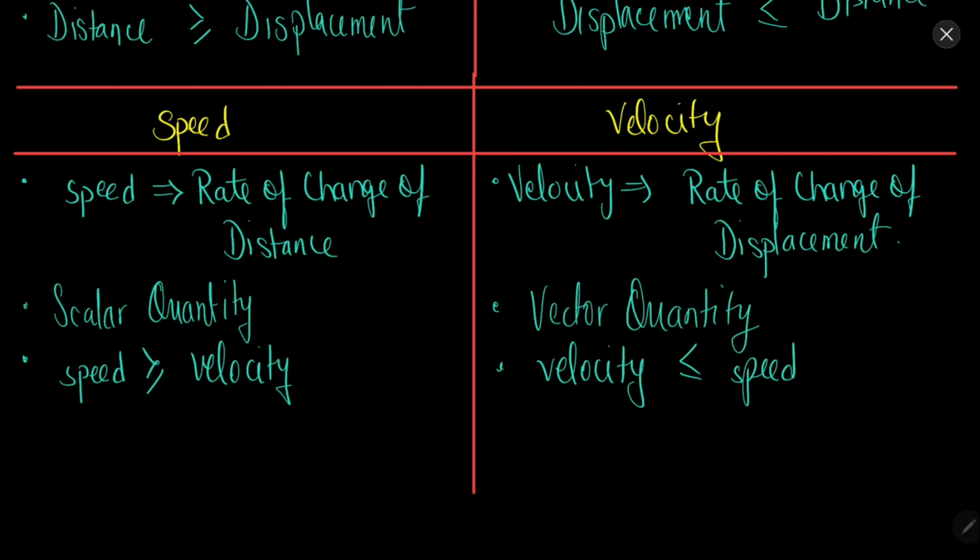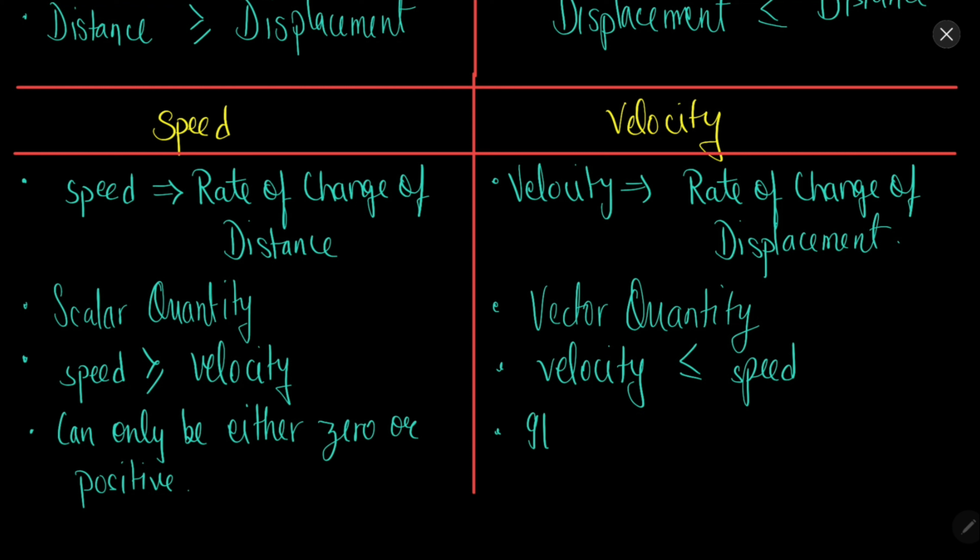Same logic is there. And speed can only be either 0 or positive, but velocity can be negative, 0 or positive.